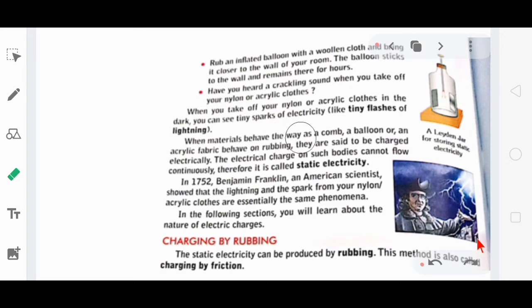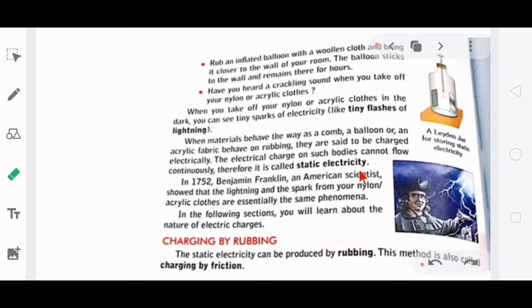When materials behave the way a comb, a balloon or an acrylic fiber behave on rubbing, they are said to be charged electrically. The electrical charge on such bodies cannot flow continuously, therefore it is called static electricity. Here the definition is very crucial to understand. This charge cannot flow continuously. It is stable somewhere, so we call it static electricity.